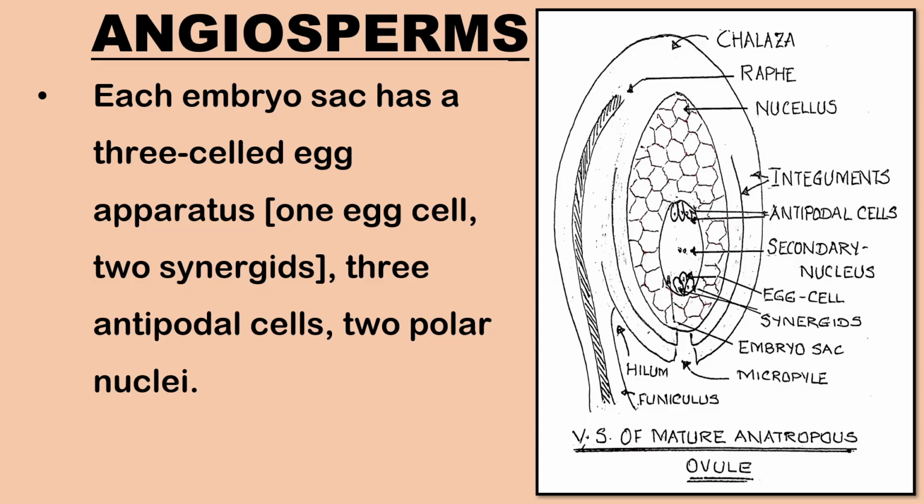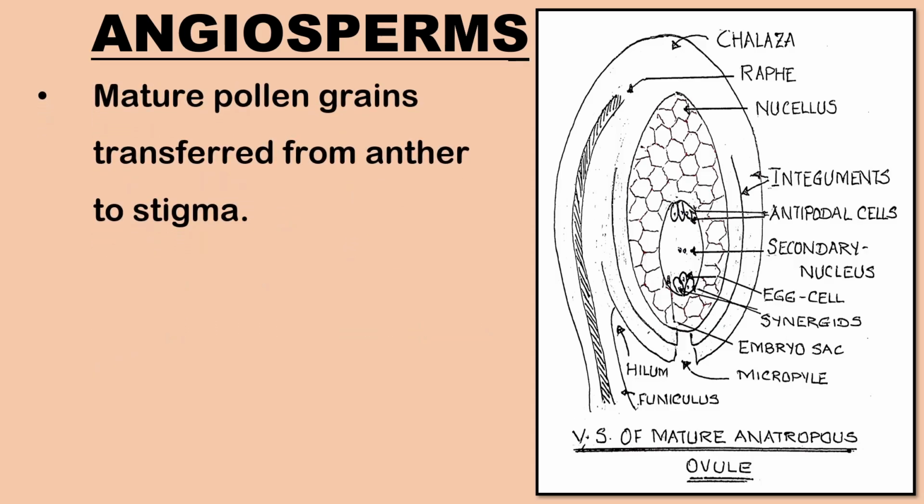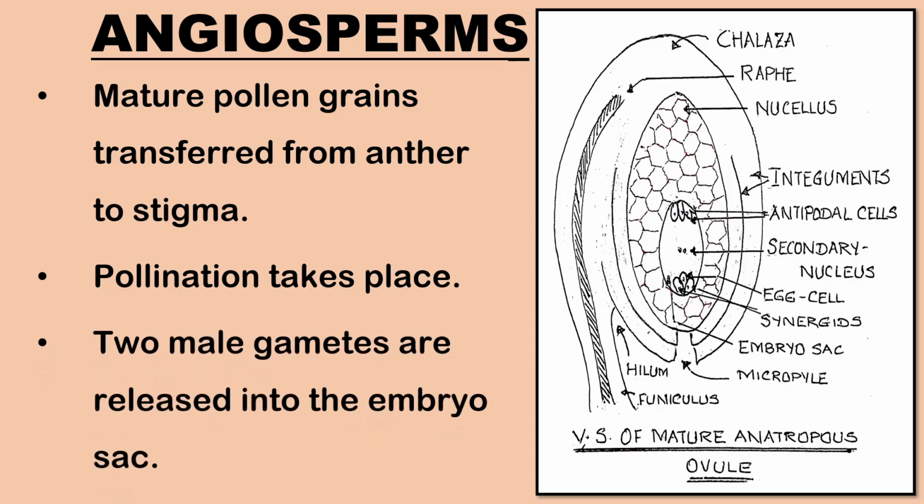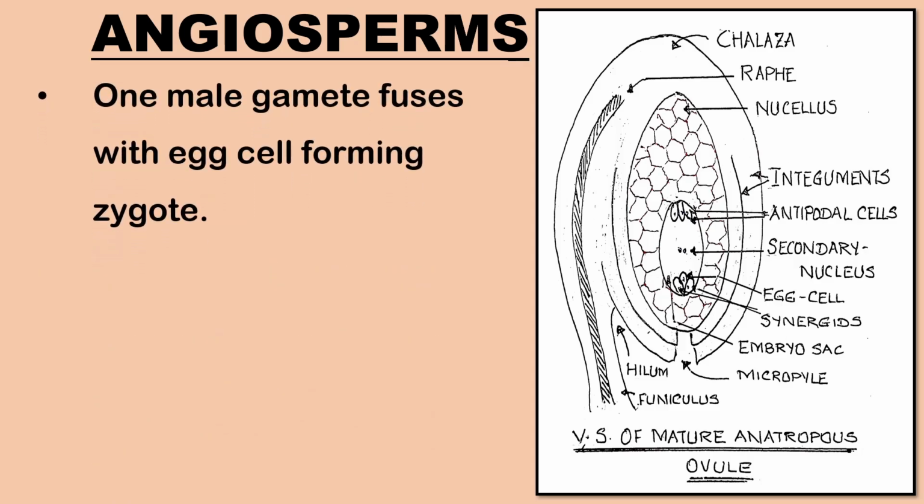Each embryo sac has a 3-celled egg apparatus consisting of 1 egg cell and 2 synergids, 3 antipodal cells and 2 polar nuclei. The matured pollen grains are transferred from the anther to the stigma with the help of various agencies like wind, insects or water. Pollination takes place and pollen grains are transferred to the ovary through the pollen tube. 2 male gametes are released into the embryo sac. One of the male gametes fuses with the egg cell and a zygote is formed.